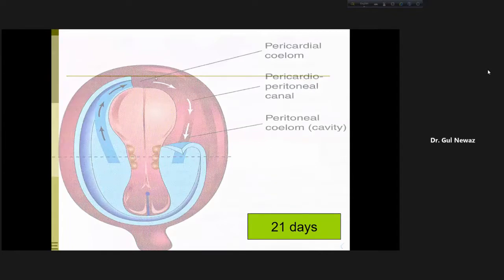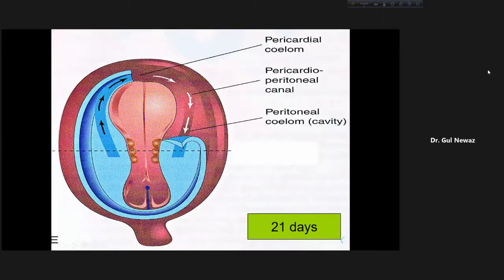Look here, this is the pericardial cavity. Here is the peritoneal cavity. Here is the pericardioperitoneal canal because it connects the pericardial cavity with the peritoneal cavity. But this pericardioperitoneal canal at the end of the 8th week will become the pleural cavity. So in other words, the intraembryonic coelom, which is horseshoe shaped, forms at the end of the 2nd month or end of the 8th week the pericardial cavity or coelom, the pleural cavity or coelom, and the peritoneal cavity.